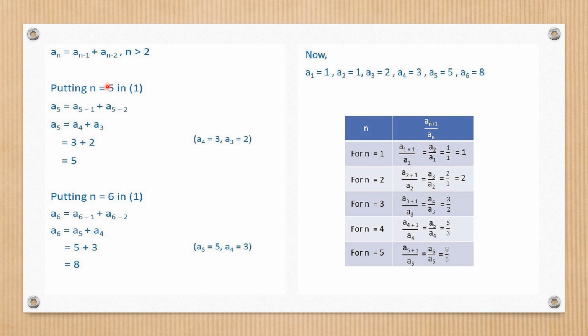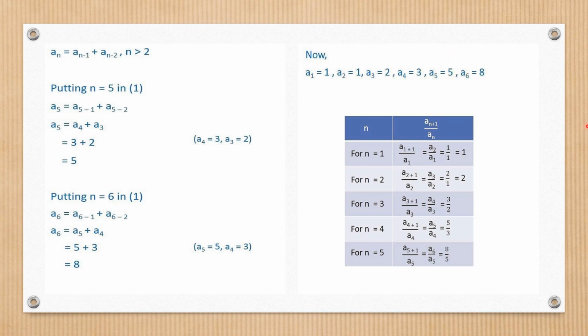Similarly for n = 5, we get a5 as a4 plus a3. a4 is calculated and a3 is already calculated. So it is 3 plus 2, 5. Similarly for n = 6, a6 is a5 plus a4, that is 8. Now the values of a1, a2, a3, a4, a5 and a6 are there.